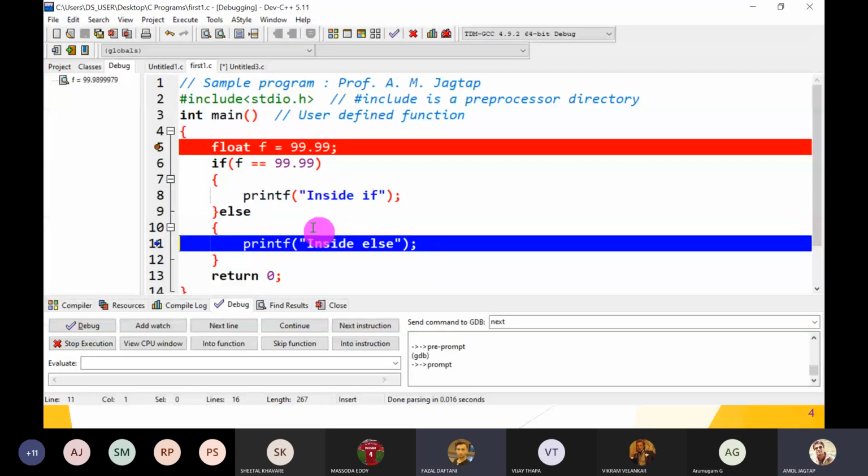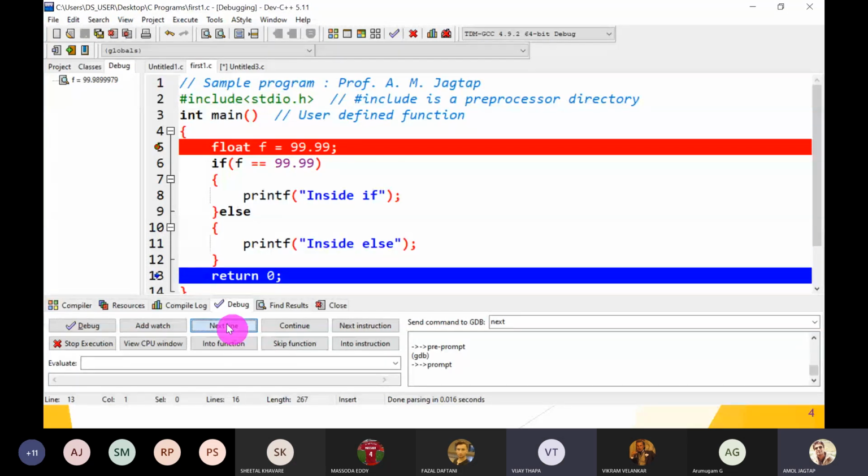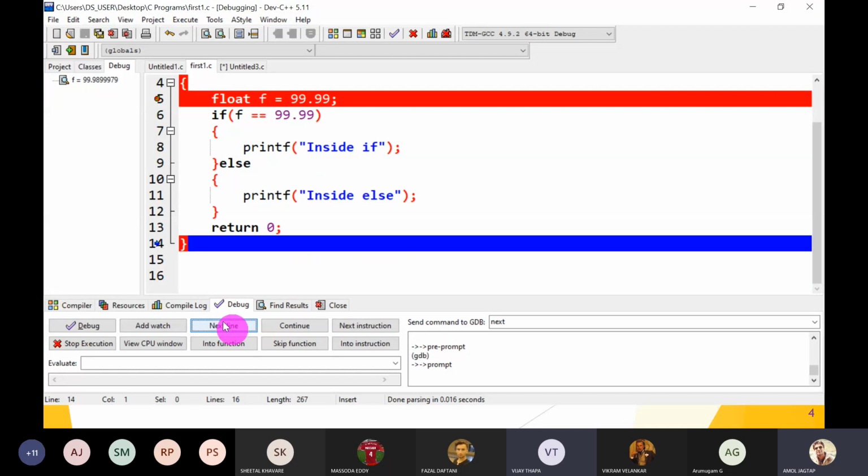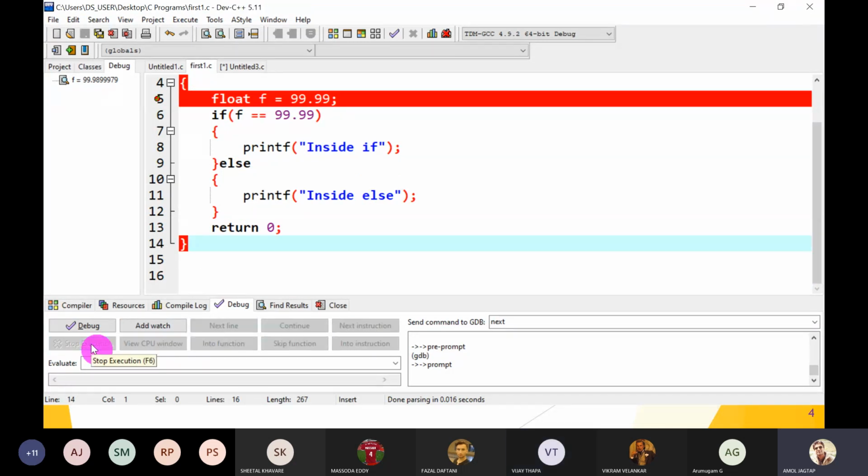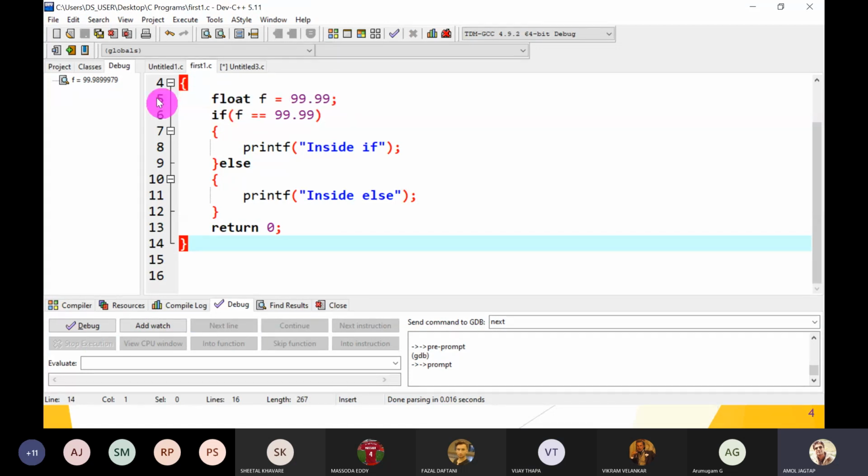Okay, sir. Yes, understood. Now next line. Can you say again how the next line represents? And next line. Now close, stop execution. Click on the stop execution. So now execution is stopped. This is called toggle breakpoint. The red line is there. Click on the same again, so it removes.